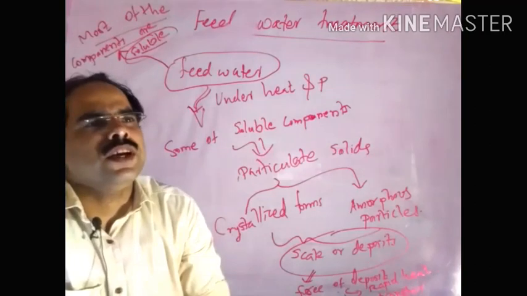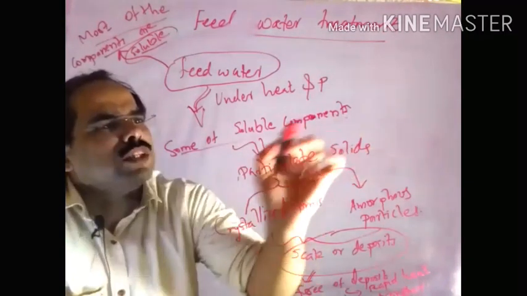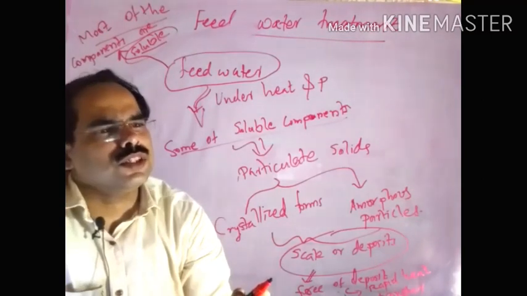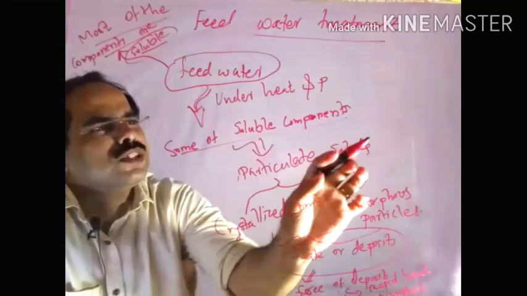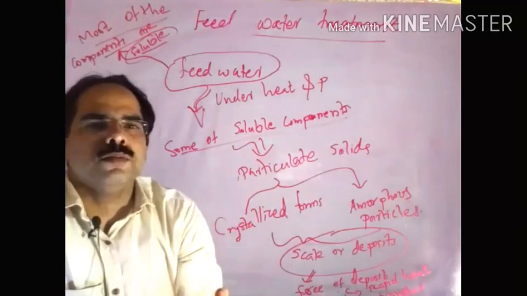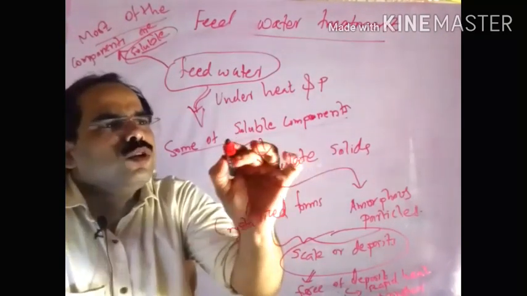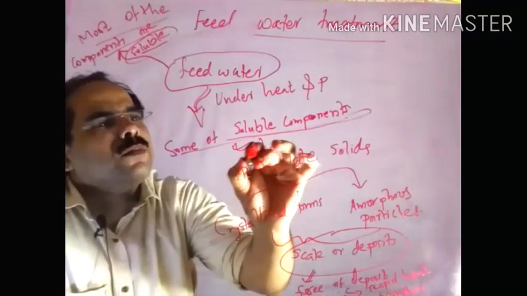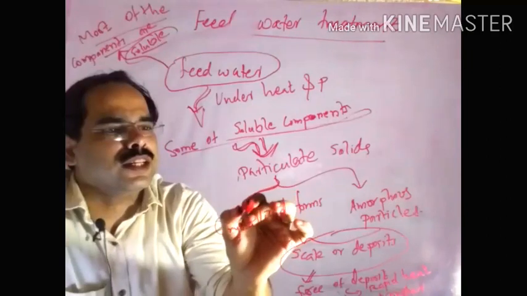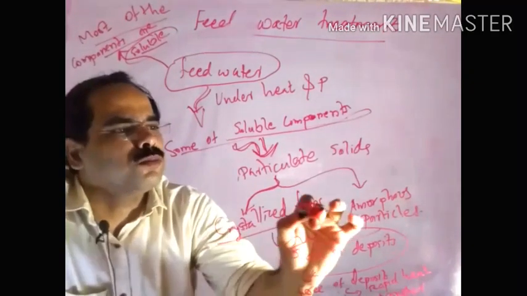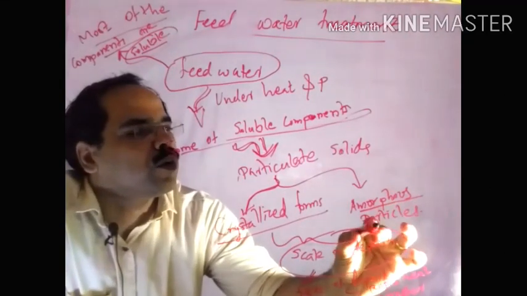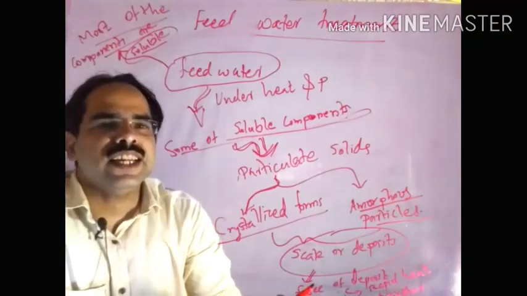But some of the components create issues. Some of the soluble components become particulate solids, either in crystallized form or in the form of amorphous particles, and that creates issues.